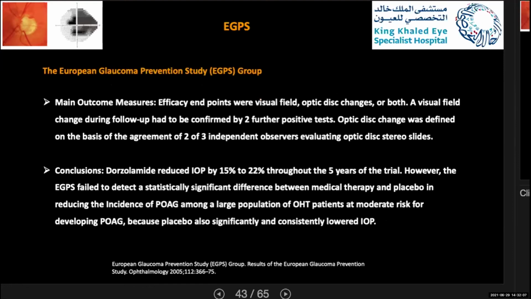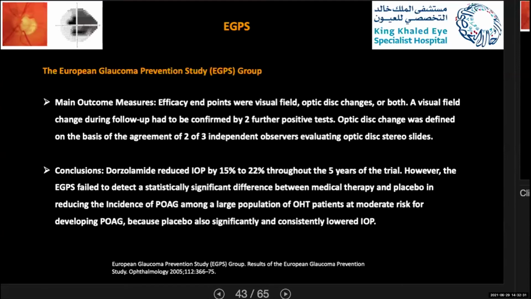The main outcome measures of efficacy and endpoint were visual field change, optic disc change, or both. Usually the visual field change is confirmed by two tests, and the optic disc change was confirmed by two examiners. They concluded in this study that dorzolamide reduced the IOP by 15 to 22 percent through the 5 years of the trial.